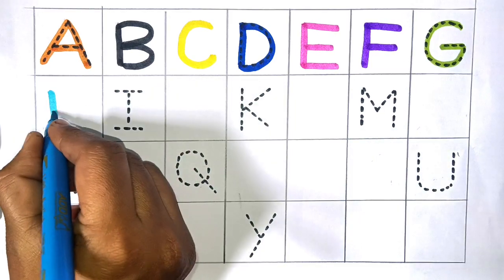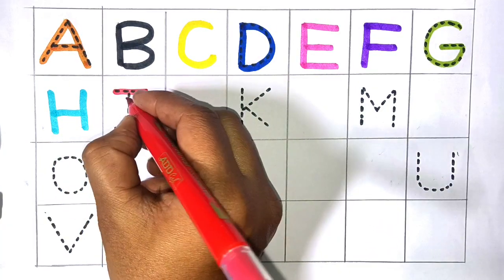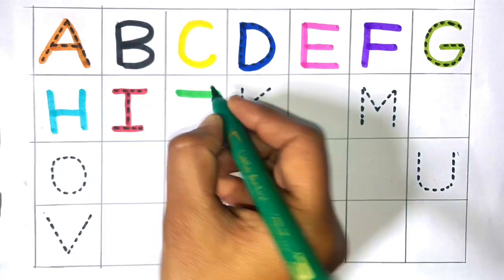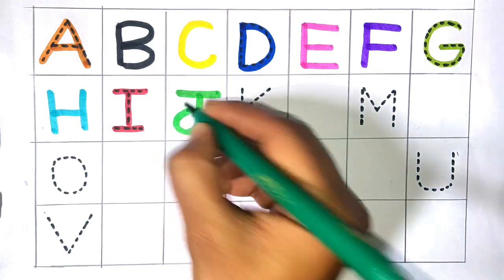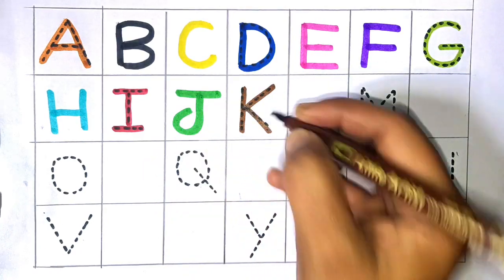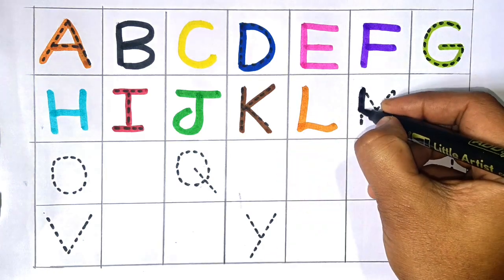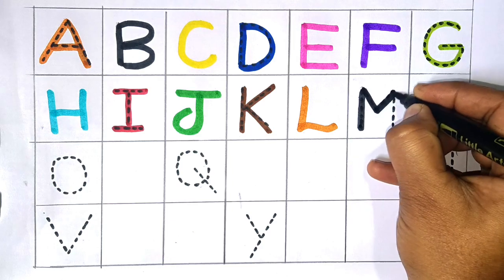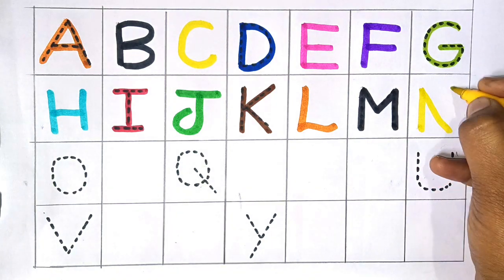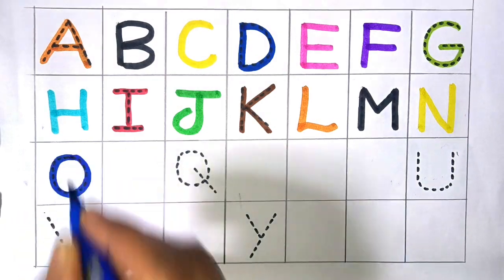Next H for hand. Next I for ice cream. Next J for juice. Next K for king. Next L for lemon. Next M for man. Next N for nose. Next O for ocean.